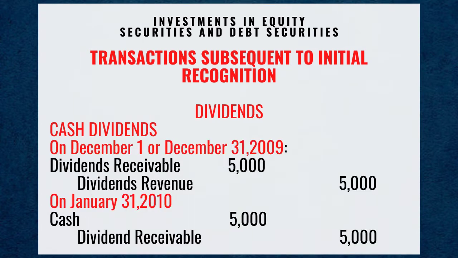On December 1st or December 31st, 2009, debit dividends receivable for 5,000 pesos and credit dividend revenue for 5,000 pesos. On January 31st, 2010, debit cash for 5,000 pesos and credit dividends receivable for 5,000 pesos.